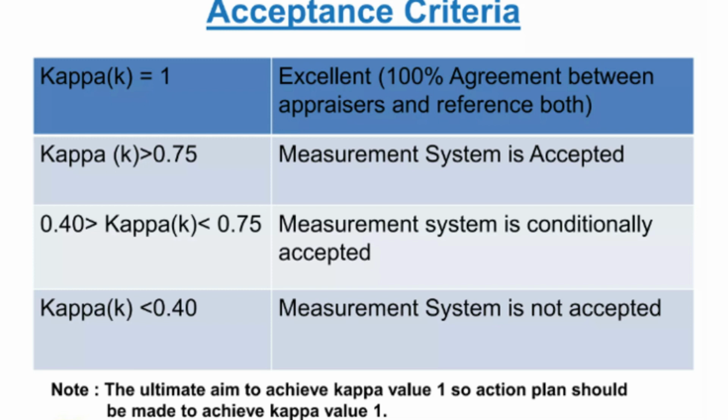One important thing here is that there are certain customers who have some specific requirement, like the TVS supplier manual, which doesn't talk about the kappa value. Then the next is when the kappa value is between 0.4 and 0.75. Here it can be conditionally accepted, depending upon how much the error is and how it can impact wherever the process is happening. But if the kappa value is less than 0.4, then it is not at all accepted.